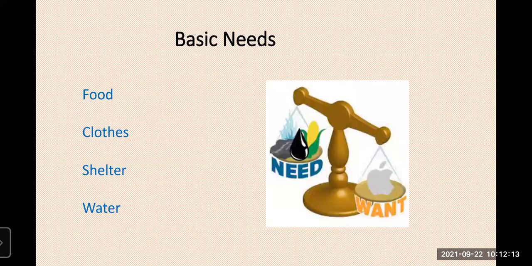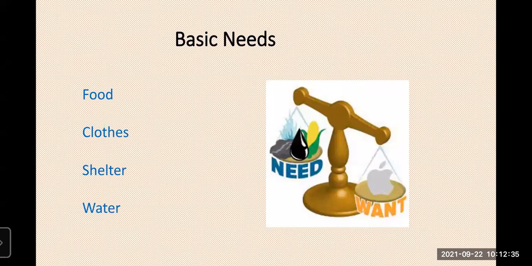Then basic needs. You have to give priority to your choices. If you are earning money, how to spend it is in your hand. You give some priority to your wants and needs. See, our wants are always unlimited.